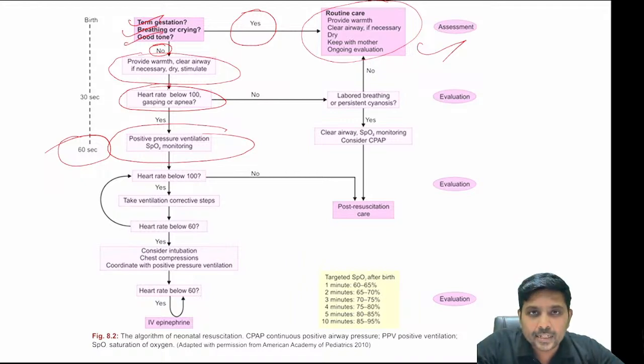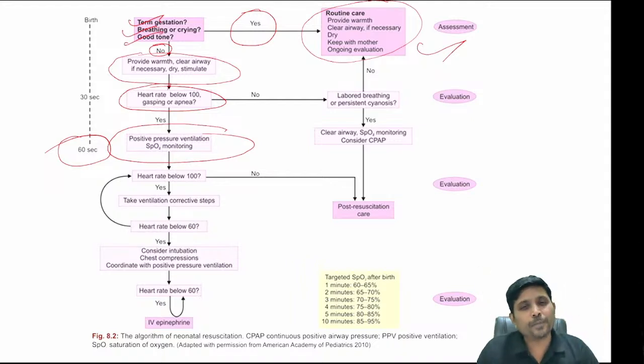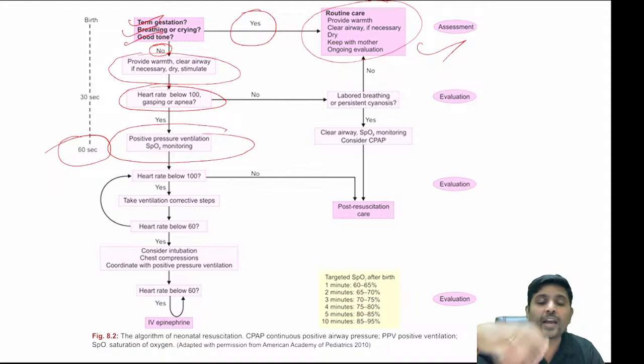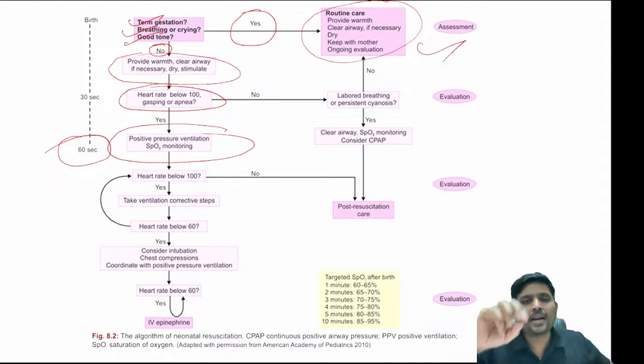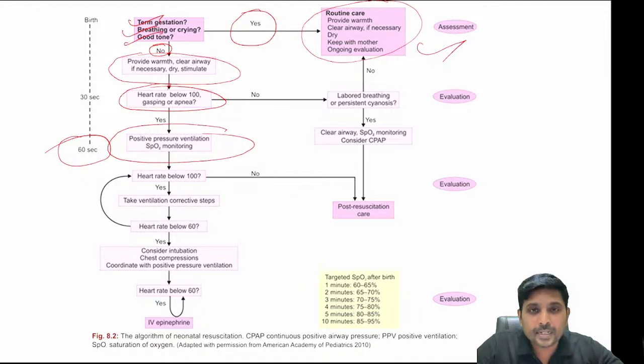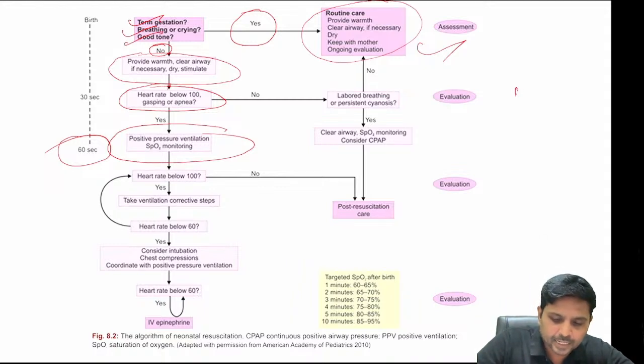When the heart rate is between 60 to 100 and it is not increasing, it means there are some problems with respect to your way of giving bag and mask ventilation. So what does it mean? When the heart rate is not increasing despite giving bag and mask ventilation, it means that you need to do some ventilation correction steps. What are these ventilation correction steps? It is called Mr. SOPA.